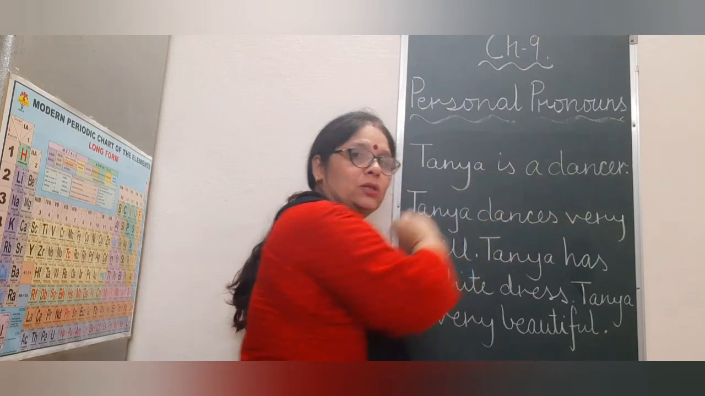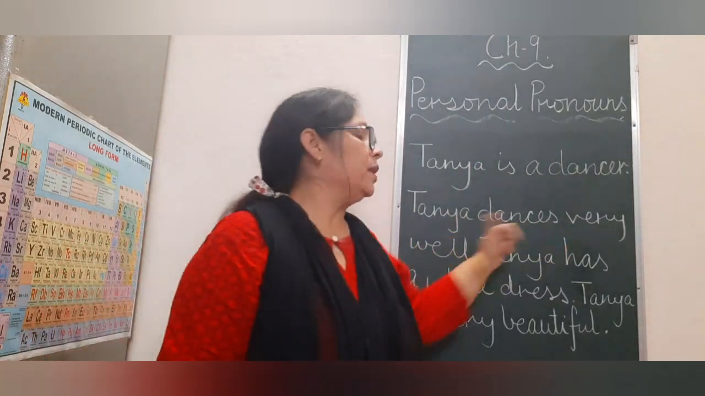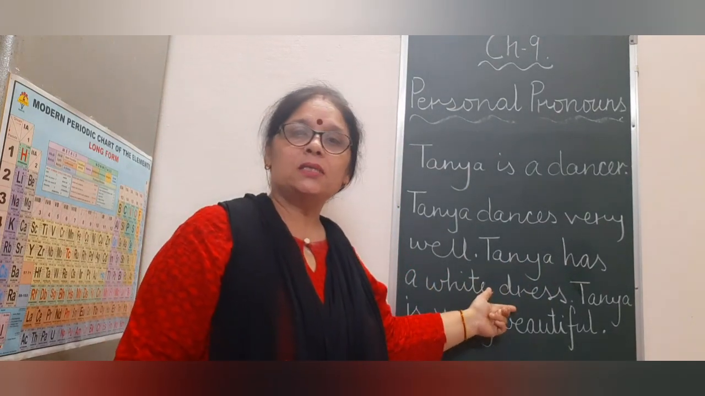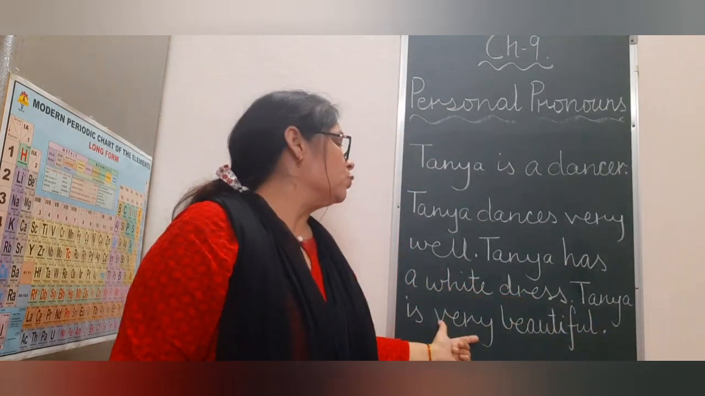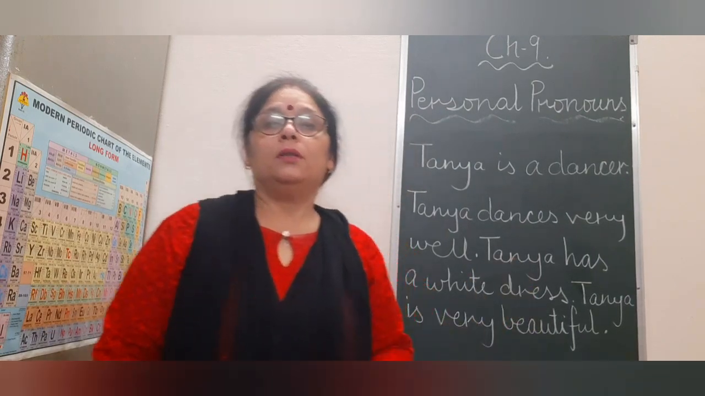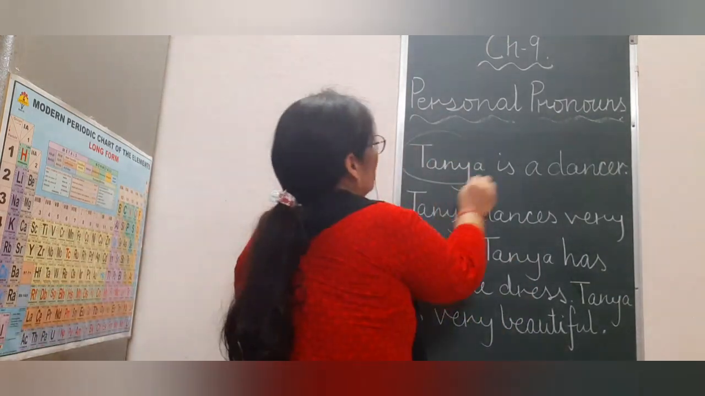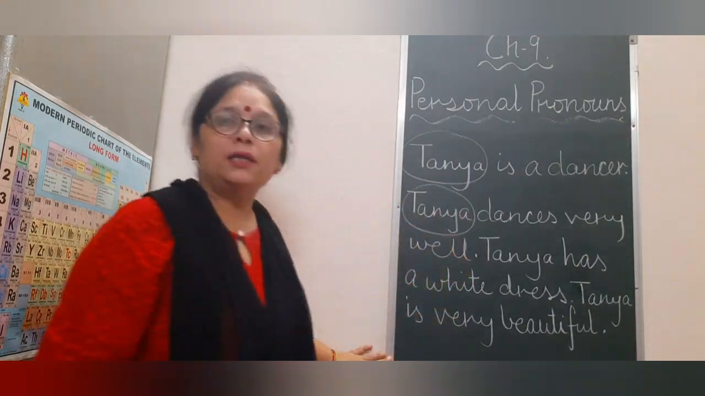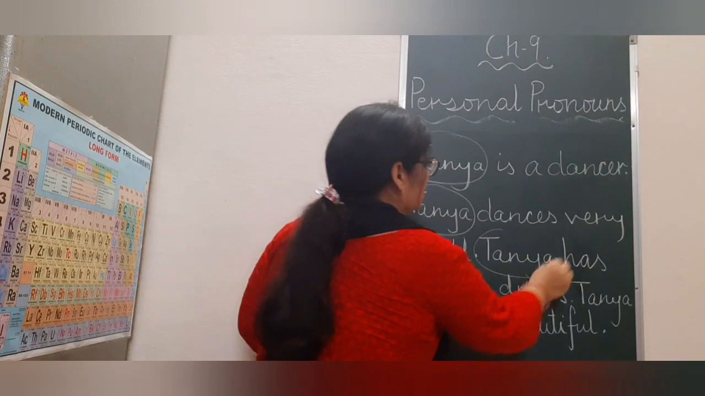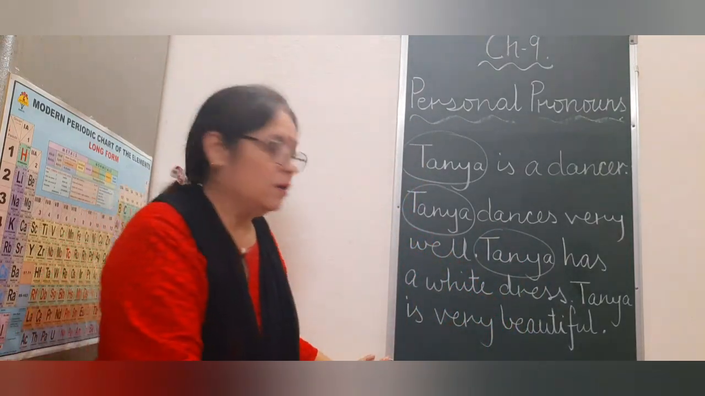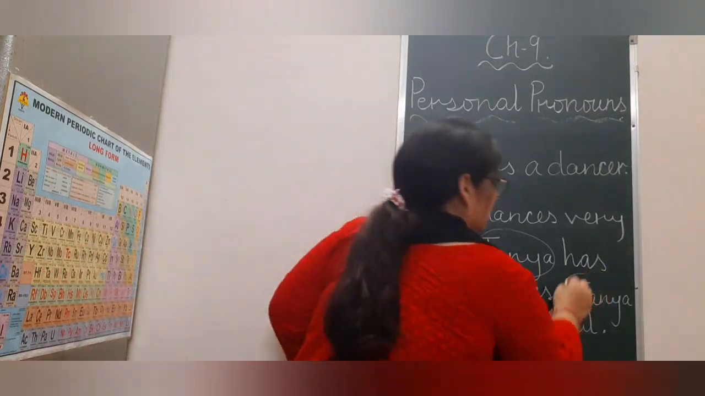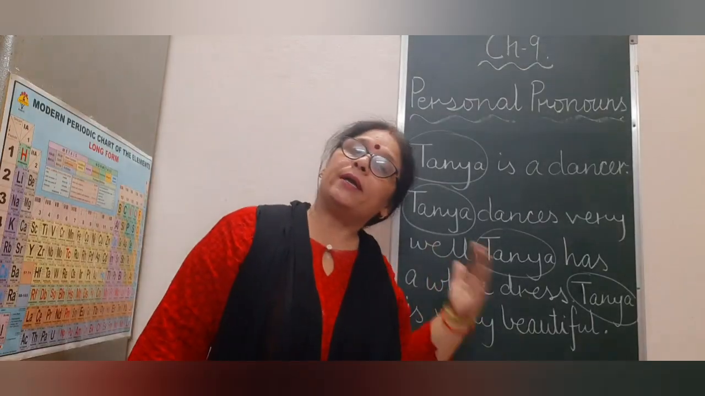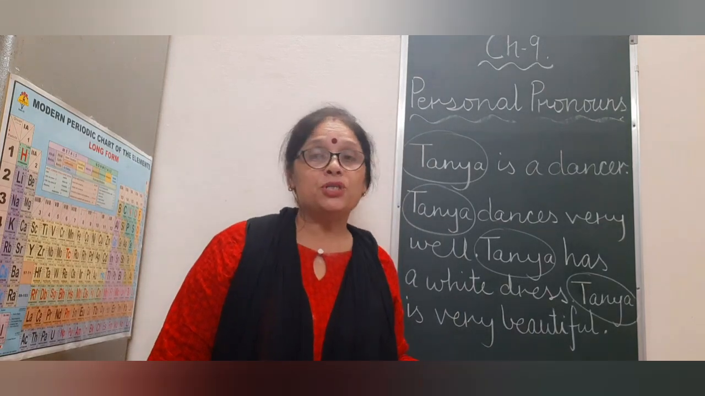Tanya is a dancer. Tanya dances very well. Tanya has a white dress. Tanya is very beautiful. The word Tanya is noun in it. Again, the noun is used, Tanya. Once again, the noun Tanya. Once again, noun Tanya is used. So the noun is used again and again in this information.